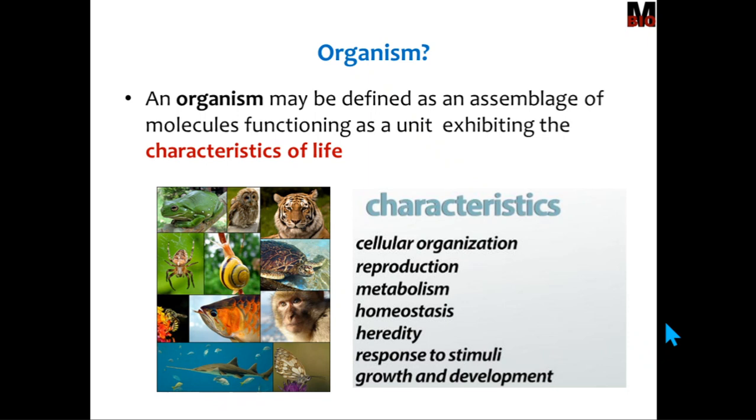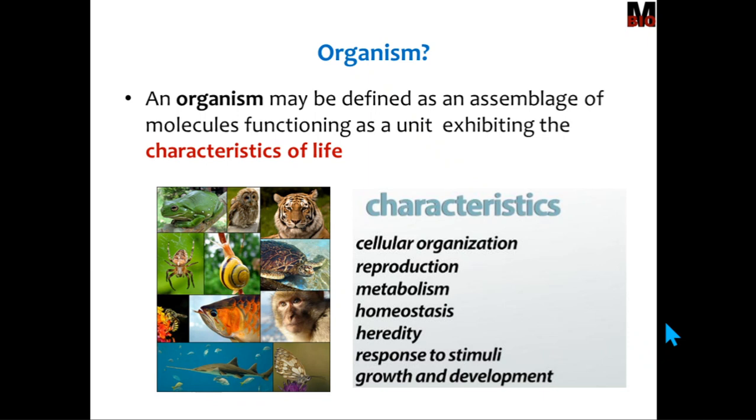Next characteristic is homeostasis. It is the constant maintenance of physical parameters in the body, for example, the maintenance of constant body temperature in homeotherms. Then heredity. Heredity is the transmission of characters from one generation to the next generation.